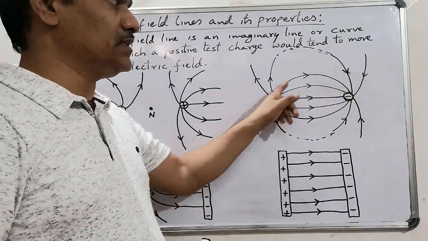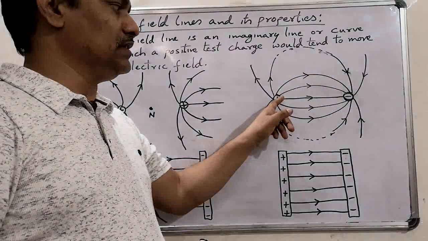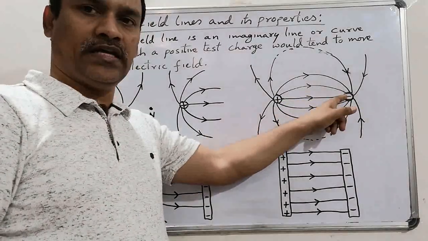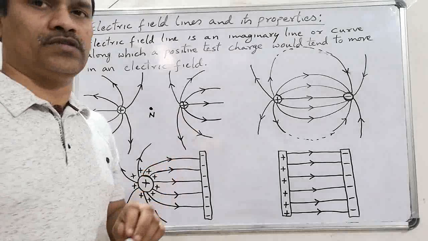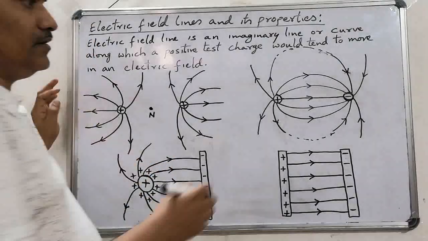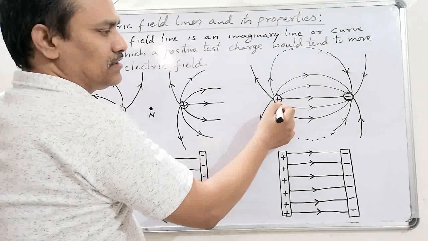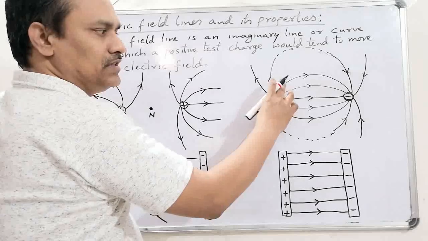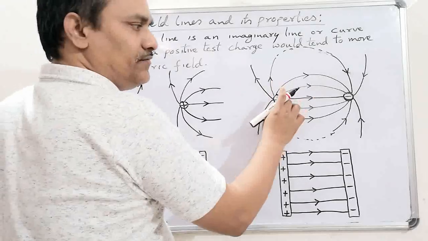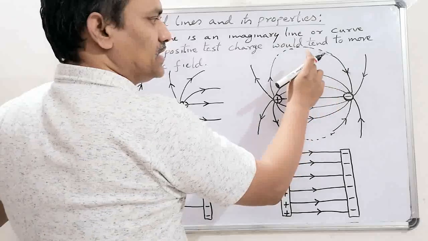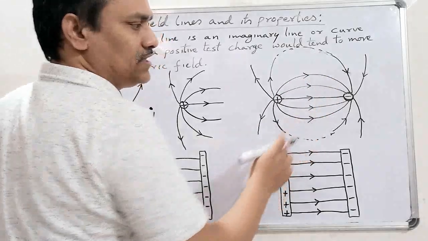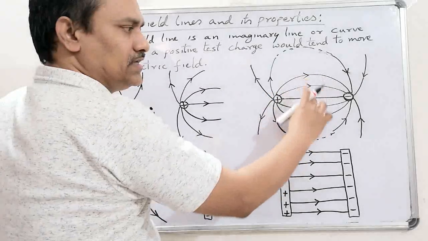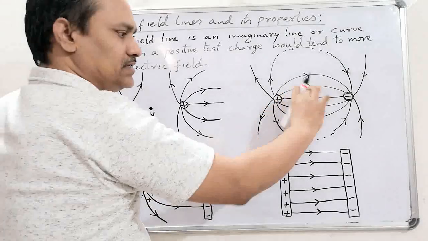That means these field lines are not closed loops. They are not closed loops. Inside, field lines do not exist. Remember that. And if the field lines are closer to each other, that means the field intensity is more, the density of field lines will be more, that's why the field intensity is more. If the field lines are away from each other, it means that the field intensity is less because the field lines density is less.